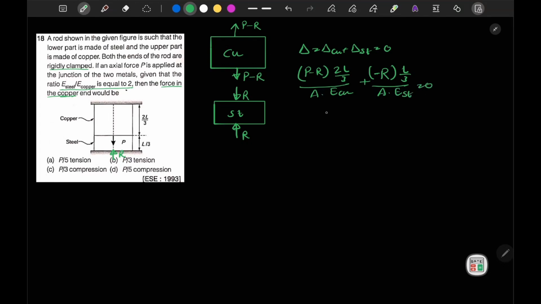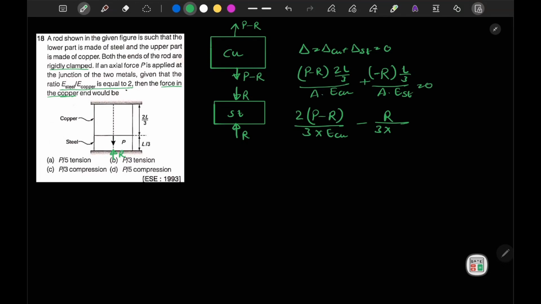From here I can take L by A common from both sides and send it to the other side, which becomes 0. So I will be left with P minus R times 2 by 3 times E of copper, plus or minus R by 3 into E of steel.